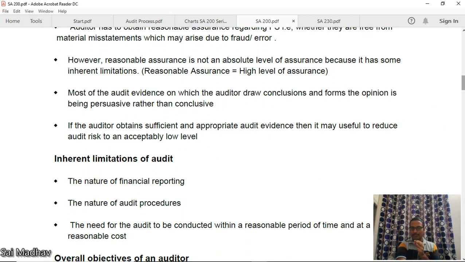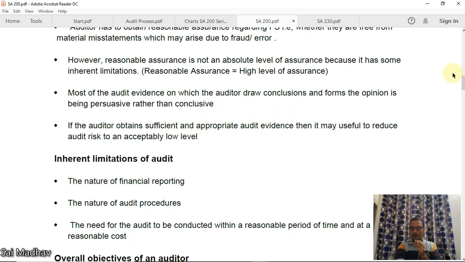If the auditor obtains sufficient and appropriate audit evidence, then it may be useful to reduce the audit risk to an acceptably low level. The audit risk can never be zero. You can bring it to an acceptably low level. How can you bring it? By obtaining sufficient and appropriate audit evidence. Sufficient means quantity, appropriateness means quality. So you should balance both quantity and quality of audit evidence to bring the audit risk to an acceptably low level.